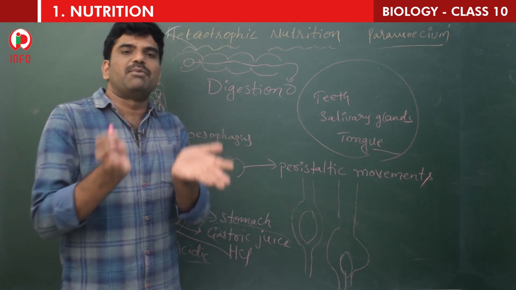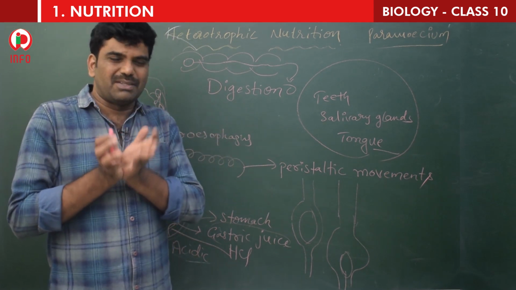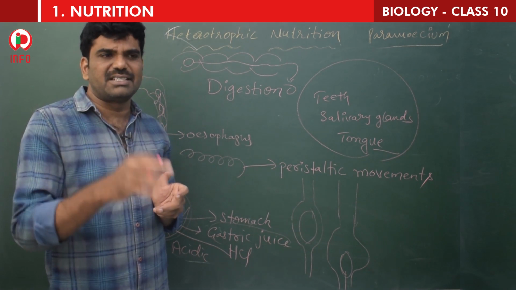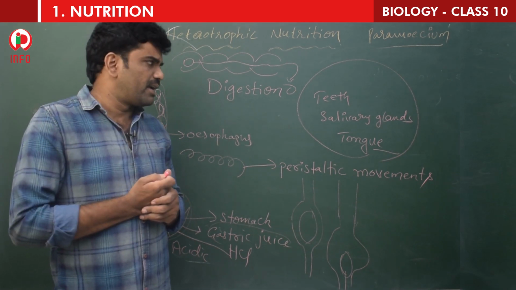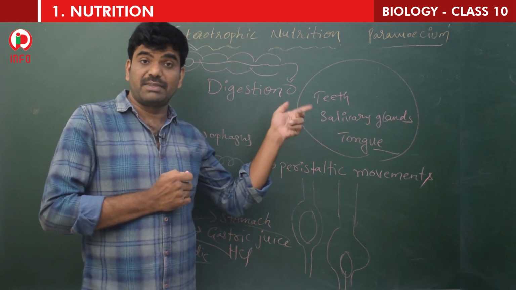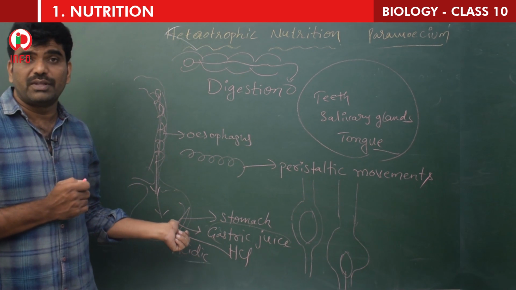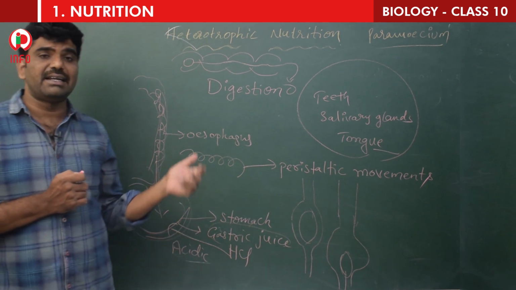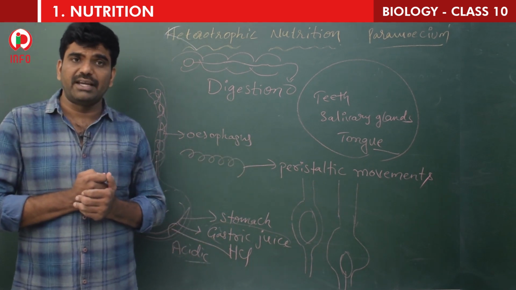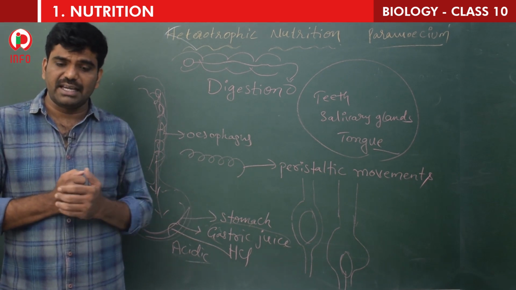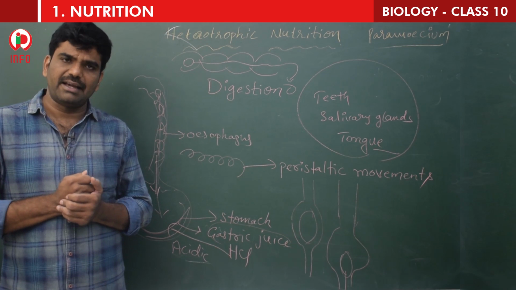Starch is broken down into simpler ones like maltose and dextrins, with the help of the first enzyme, salivary amylase. In the stomach also, the protein digestion enzymes will be there, like pepsin. Anyway, we will learn in the enzyme chart.